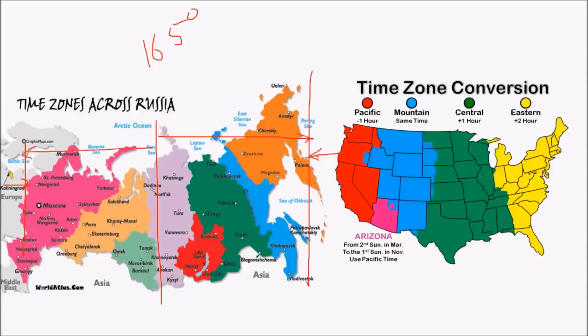As a result, if it's 7 o'clock in the morning here, and the same line is considered as the time zone, then even there it would be 7 a.m. But due to this extent, when it is sunrise here, it would be nearly sunset there. So this kind of a system is not feasible. Hence, they divided their countries into multiple time zones, so that this part corresponds to this time zone and the next part to the next time zone. Though it has certain administrative barriers like too much confusion, as these countries are too lengthy, they don't have any other choice. They have to follow this kind of a timeline.